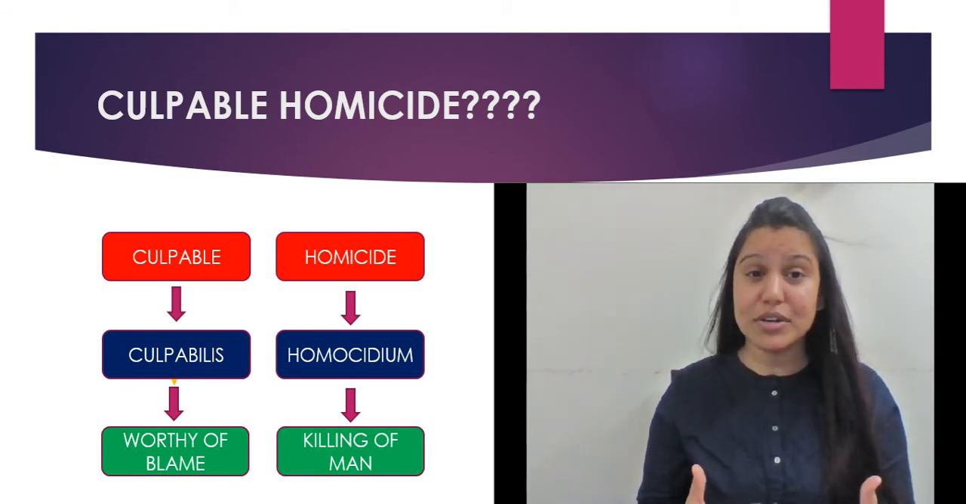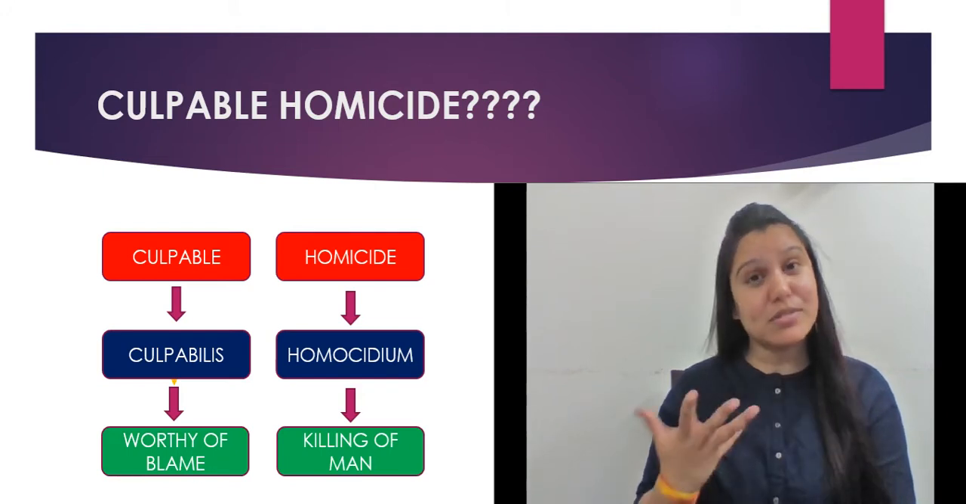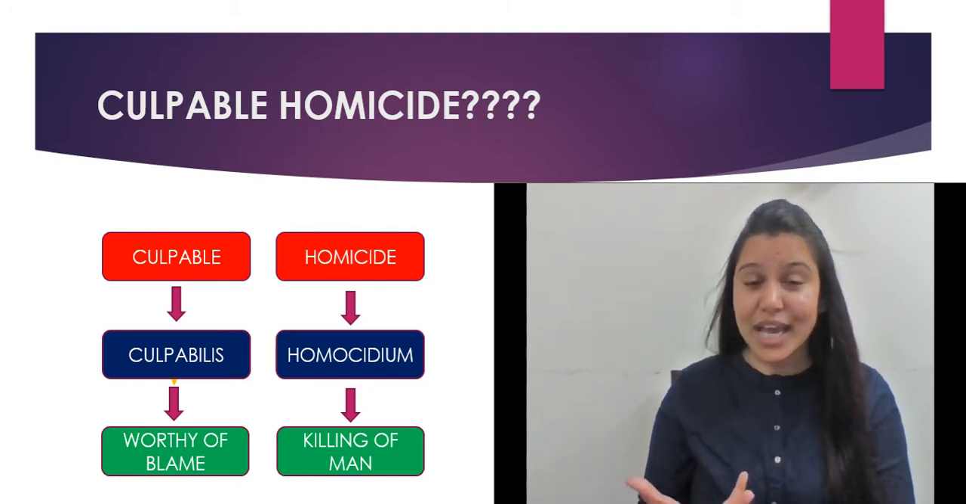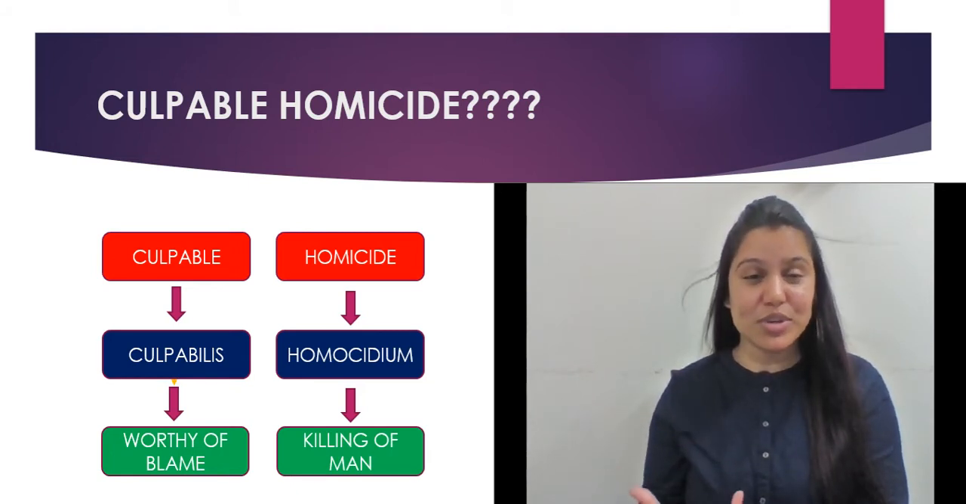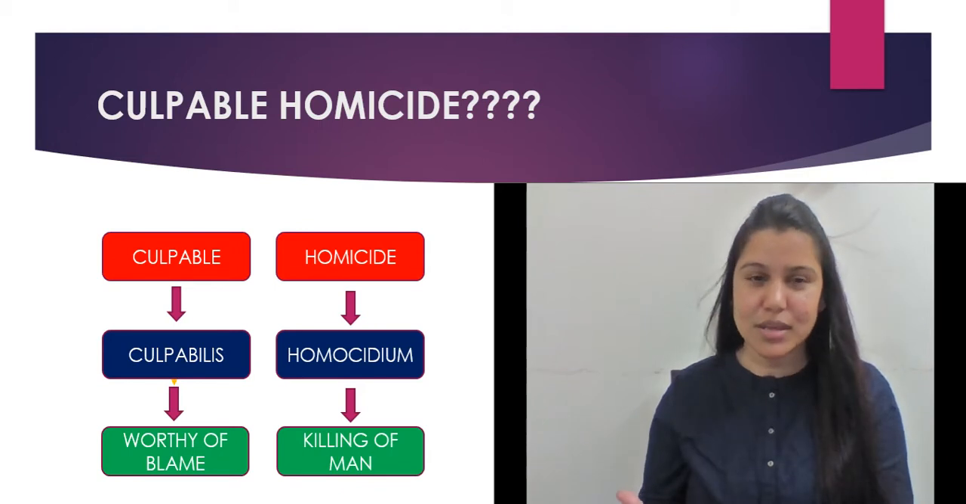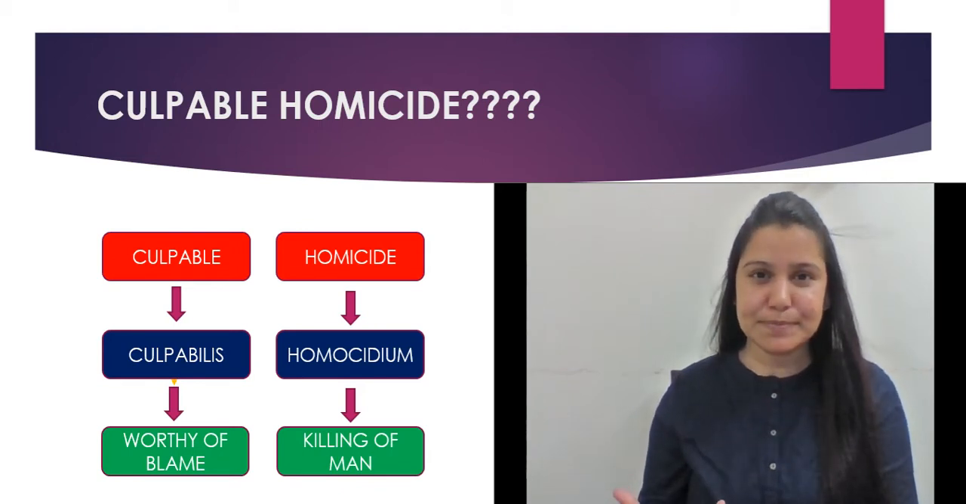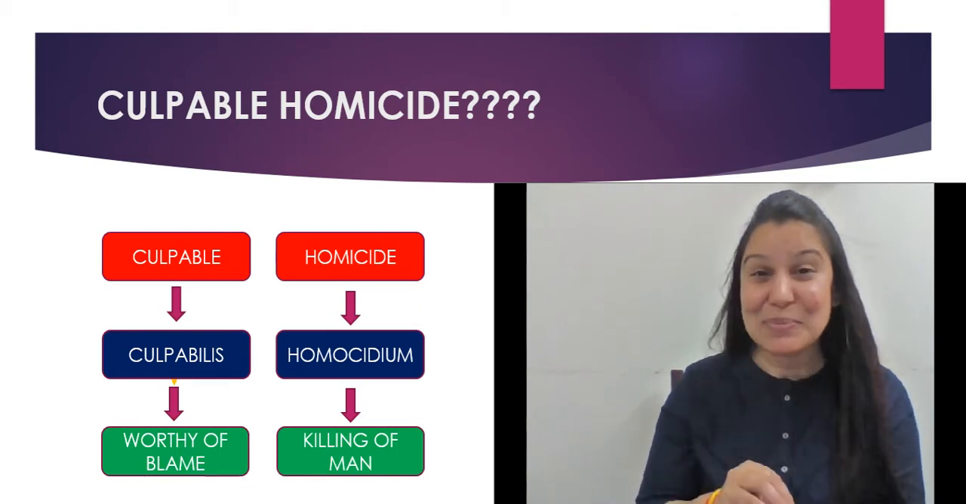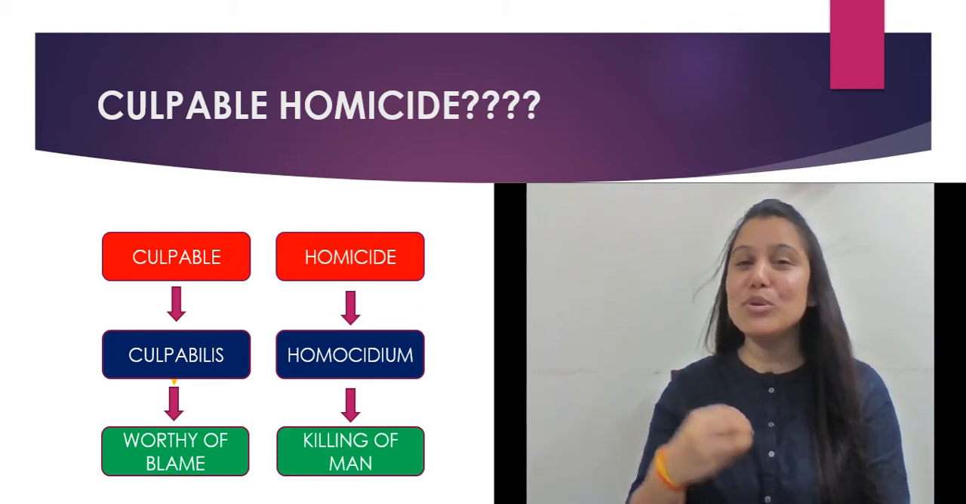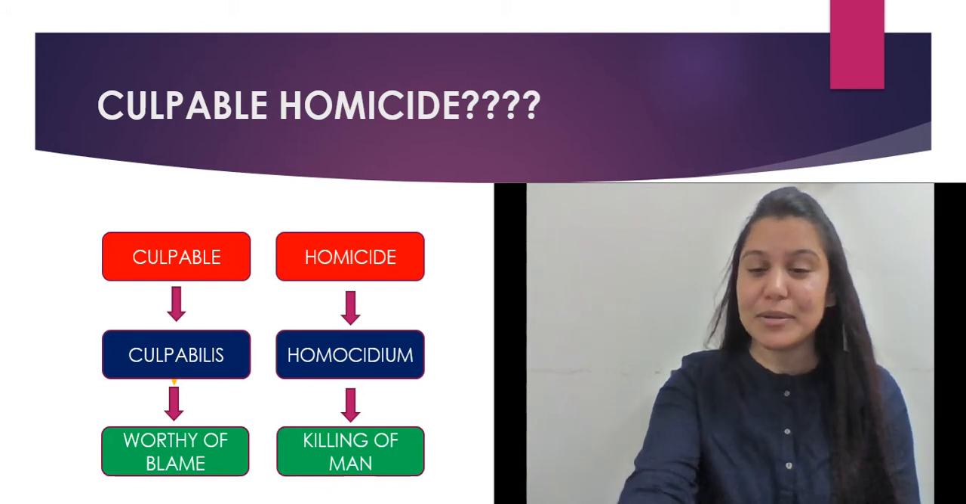Or worthy, making it an offense. Worthy of blaming, it means of course you have something to blame, and blaming for killing of a man, which is of course being treated as the biggest offense among all, killing somebody, right? So these are the terms from which culpable homicide is being derived.